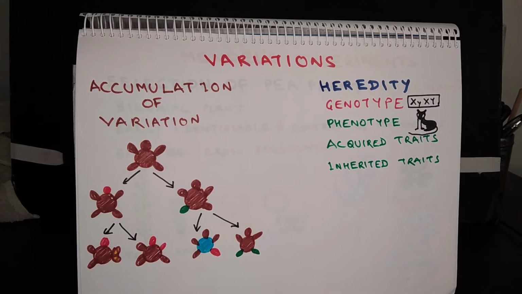Okay. Now, this diagram shows accumulation of variation. The variations do happen especially when sexual reproduction happens, and in case of asexual reproduction there are least chances of variation. But this is a simple example which assumes that this organism, let us say a bacteria, reproduces asexually.